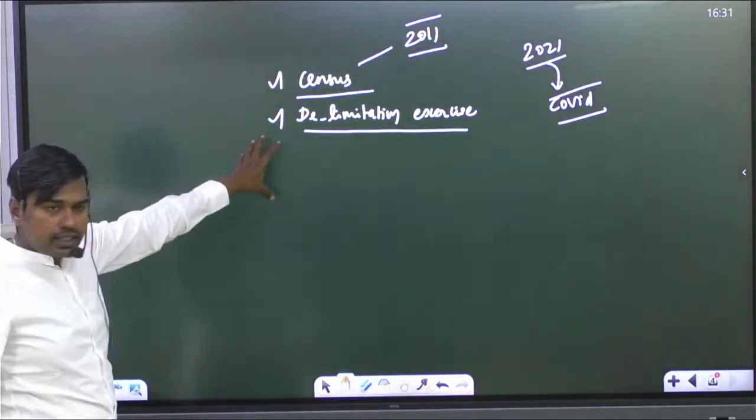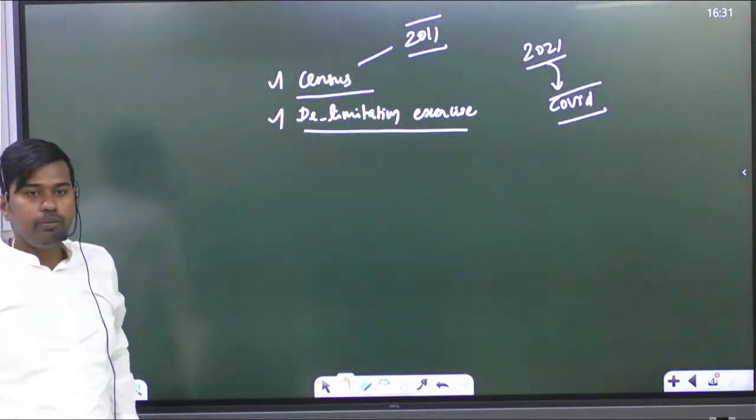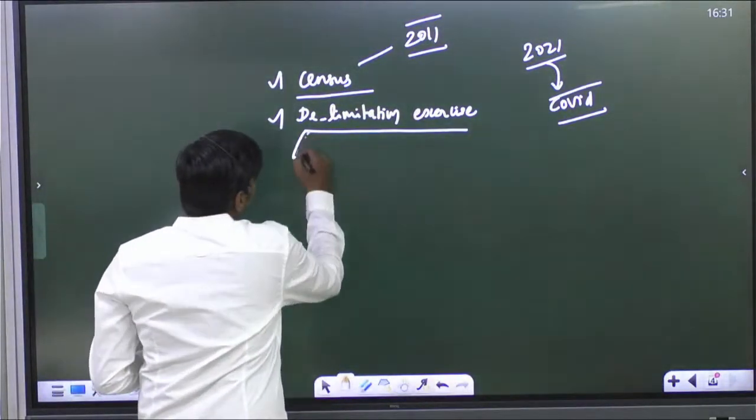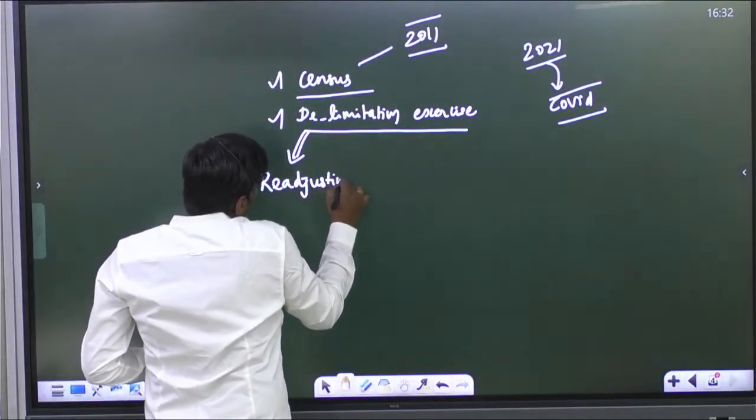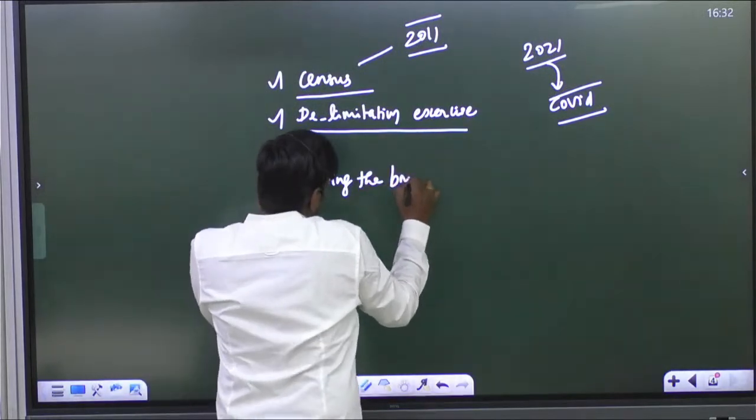But now, let's come to delimitation. See, what is the concept of delimitation? It is nothing but readjusting the boundaries of constituencies.